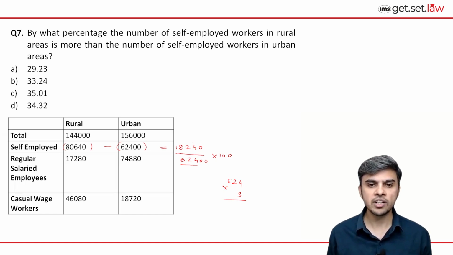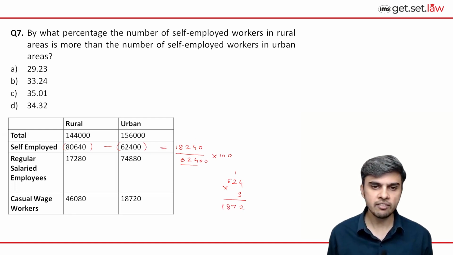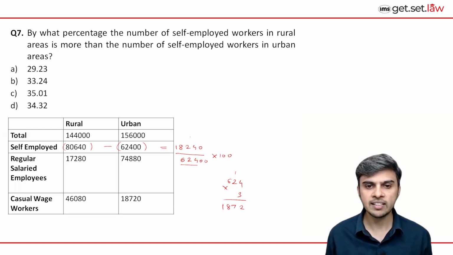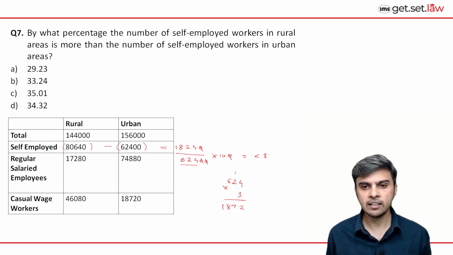Or rather this fraction is greater than 3 or less than 3. So 3 into 4 is 12. 3 into 2, 6 plus 1, 7. And 3 into 6, 18. So we can clearly see when we divide 1824 by 624, our answer is going to be little less than 3. And when we cancel out the zeros, little less than 3 multiplied by 10 will be little less than 30%.